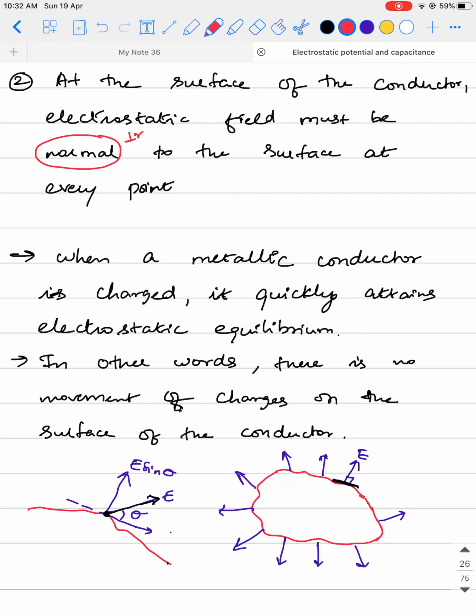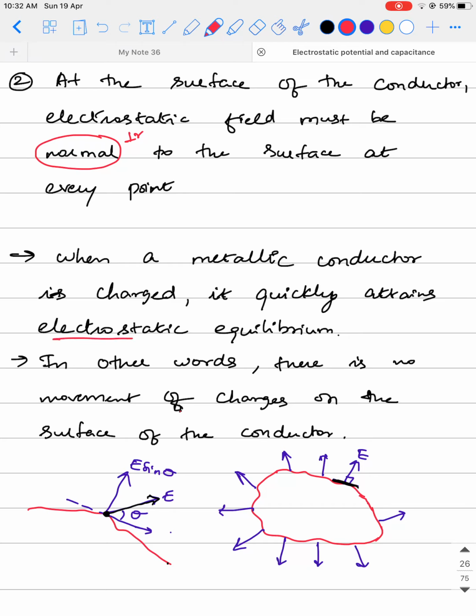So generally when a metallic conductor is placed in an external electric field, that is when it is charged, it quickly attains electrostatic equilibrium. We have discussed this in the first point, right? So according to electrostatic equilibrium, what should have happened? There should be no movement of charges. That's what the second point says.